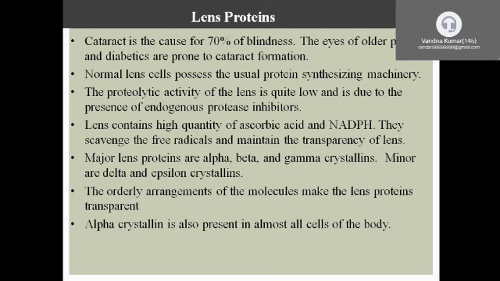Crystalline proteins are made of alpha, beta, gamma, delta and epsilon. Alpha crystalline is larger in size, and the percentage of beta crystalline protein is higher.